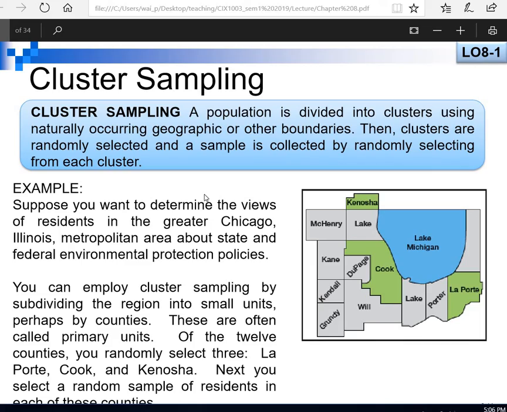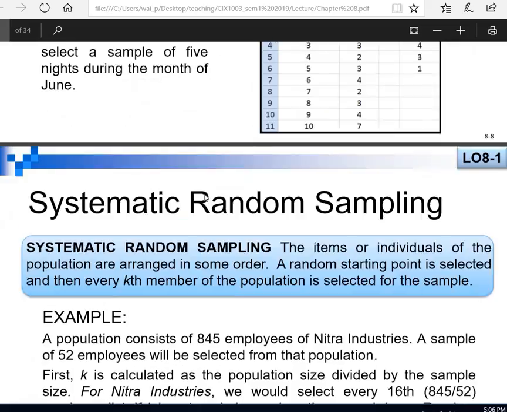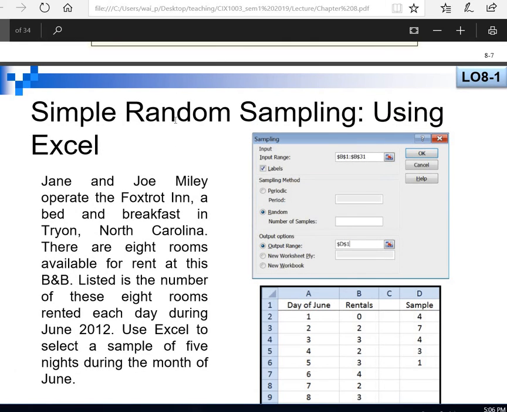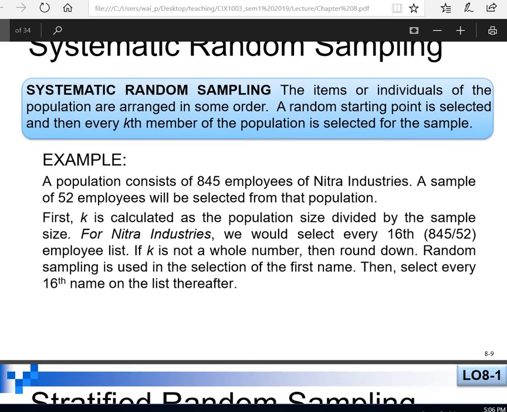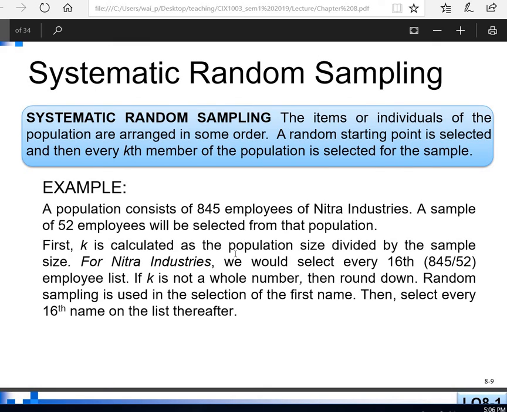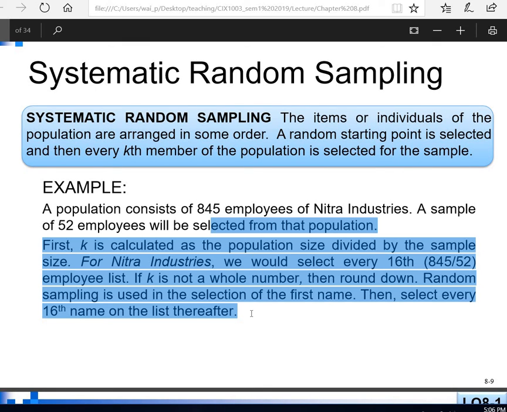In summary, if I want to do research using simple random sampling, I randomly choose students without considering whether the student is from accounting, business, or finance. If I use systematic random sampling, I calculate or decide the number I want, then follow the sequence, for example the student with matric number 3.